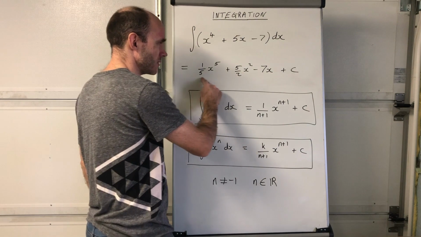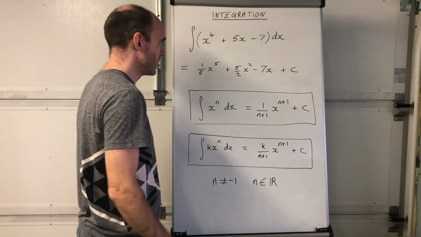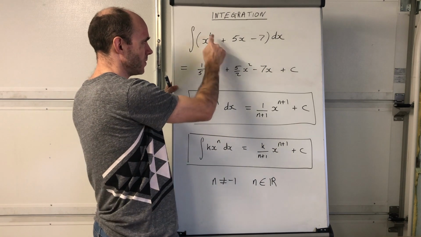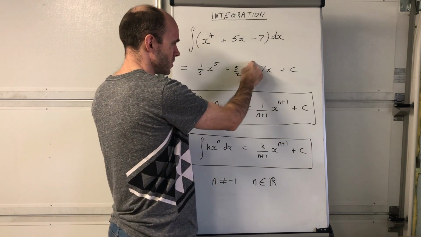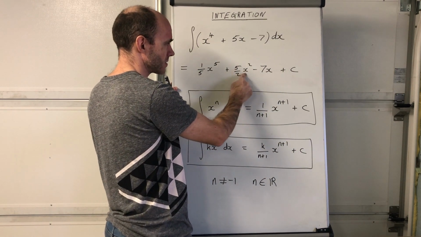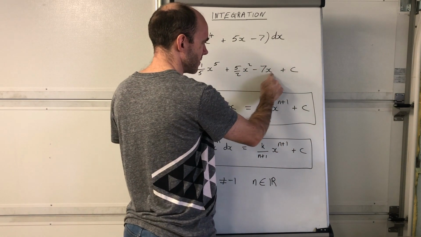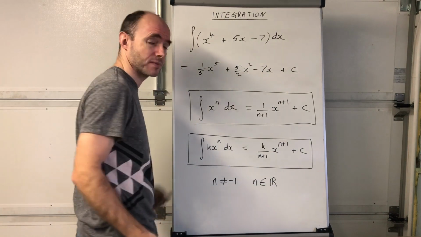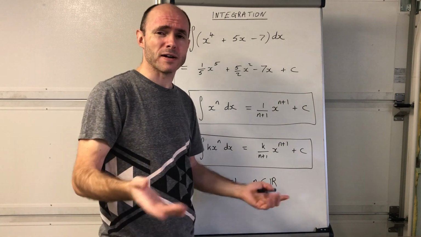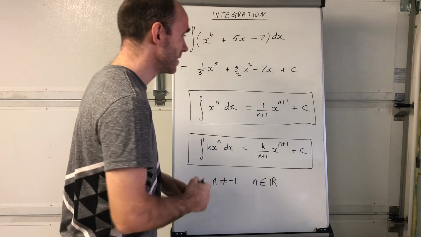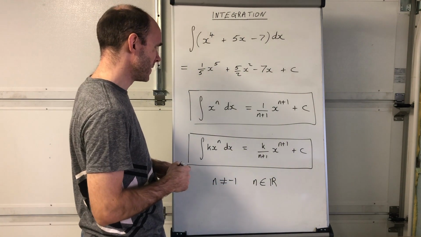So if you differentiate these, you can check your answer, okay? Differentiate this: 5 times a fifth is 1, x to the power of 4, there we go. Differentiate this: 2 times 5 over 2 is 5x to the power of 1, so there it is, 5x. And then differentiate -7x, you get -7, okay? It's a bit like when you factorise, you can always check your answer by expanding the brackets again. You can do that with this as well.